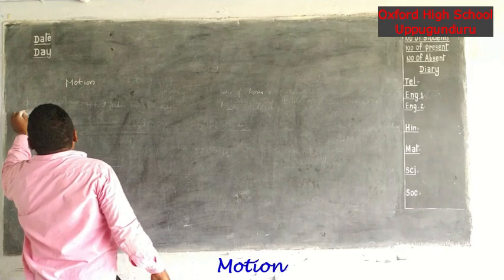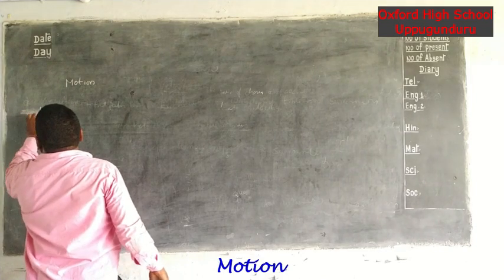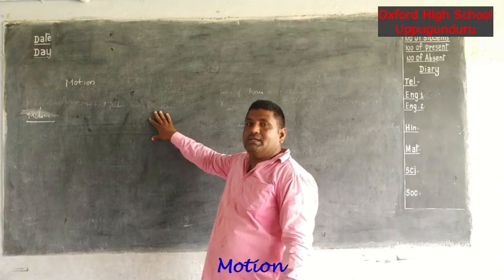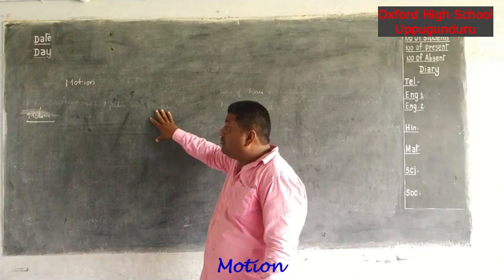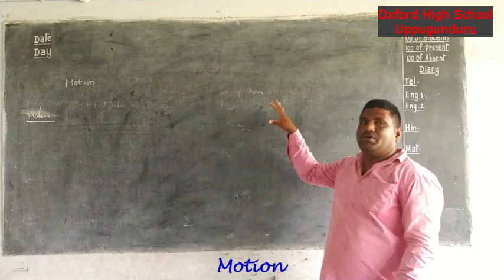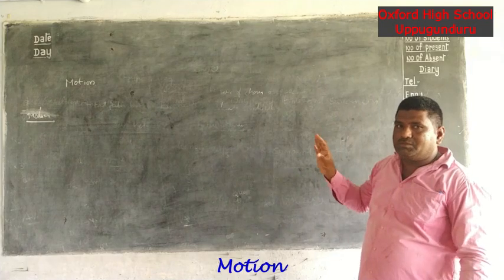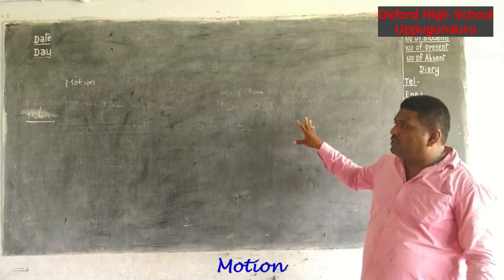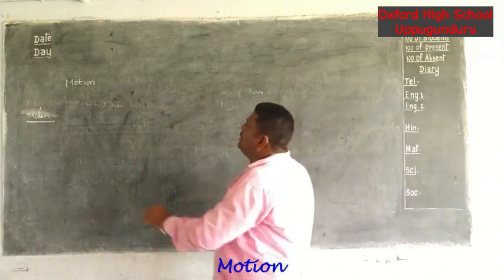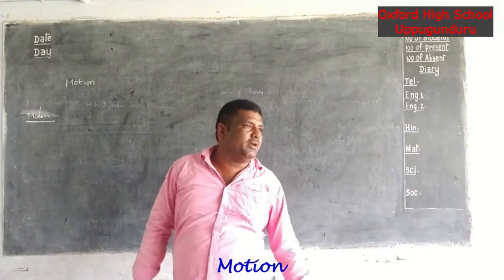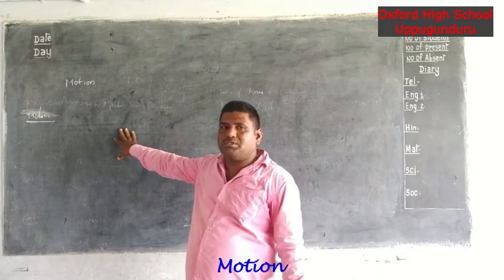First of all, what is the definition of motion? The position of the body changes with respect to time and surroundings is called motion. Examples of motion: a moving bus, a moving car.